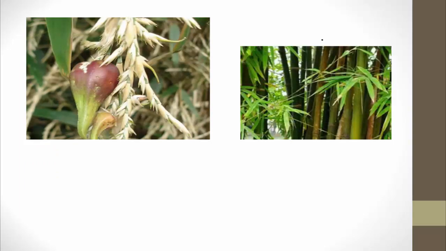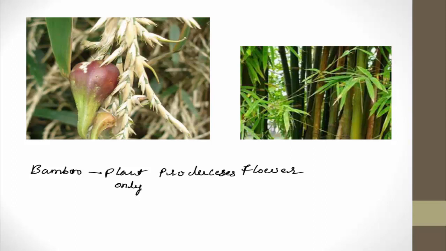Like that, one more interesting plant is bamboo. I think you have seen the bamboo tree, which always grows in a group. The speciality of the bamboo tree is that the plant produces a flower only once in its lifetime.